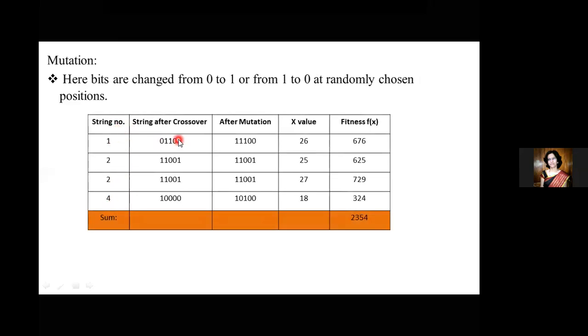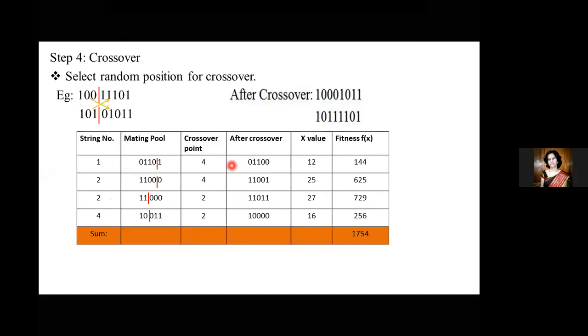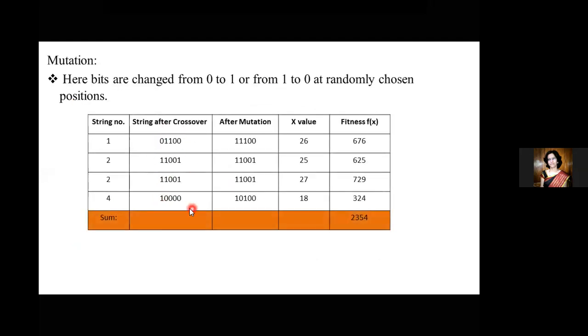Here I'm not writing the starting selected strings. After crossover, I've got these new strings, so I'll be writing those strings over here, and I'll do mutation. In the first string, I have selected the first bit for the mutation operation. Here 0 is there, and it is turned into 1. So it is 1, 1, 1, 0, 0 after the mutation operation.